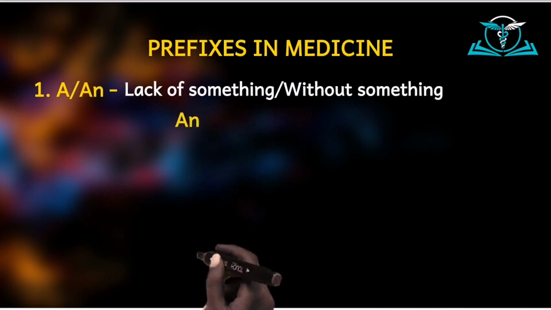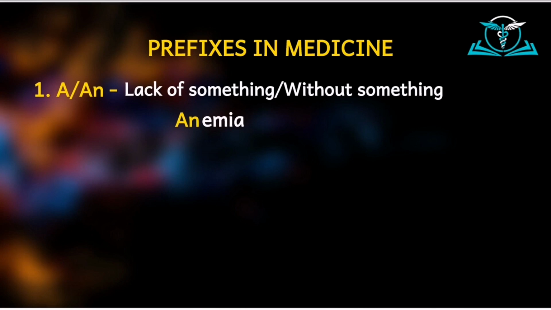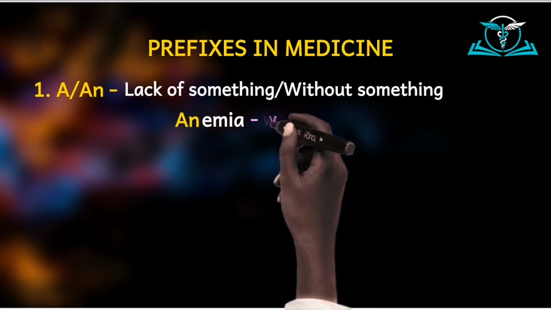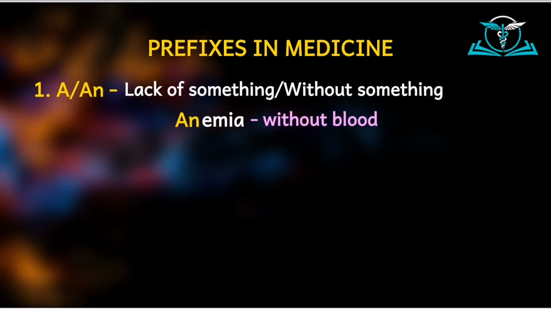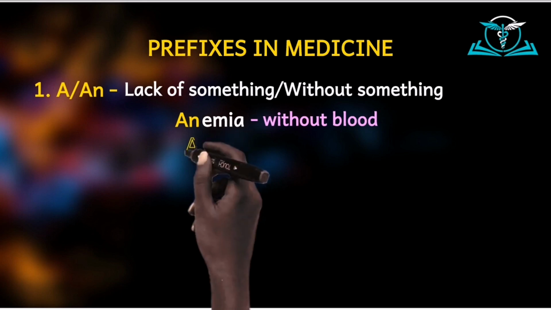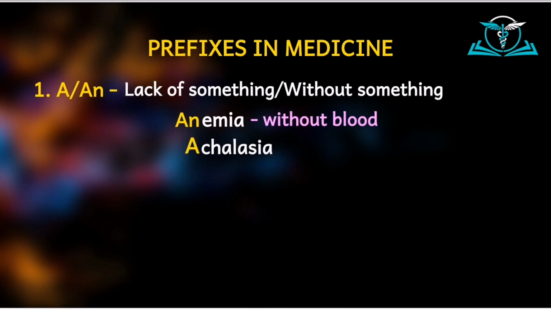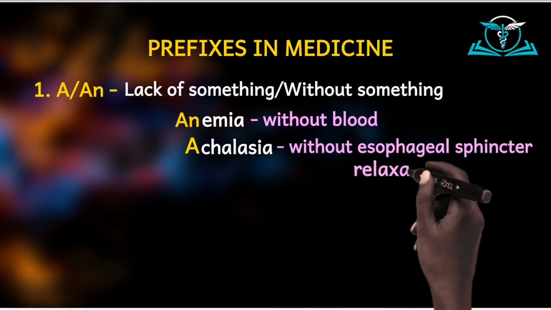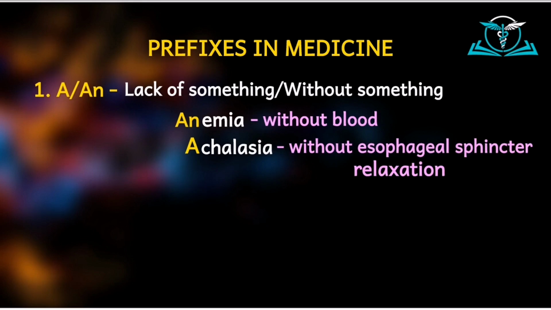And so in words like anemia, emia, like we saw, is a suffix related to blood, and so anemia is either lack of blood or without blood. Then another example here is chalasia. Chalasia means esophageal sphincter relaxation, and so when we say achalasia, we mean it means without esophageal sphincter relaxation. So you know achalasia is a condition which causes dysphagia and is as a result of the inability of the lower esophageal sphincter to relax.